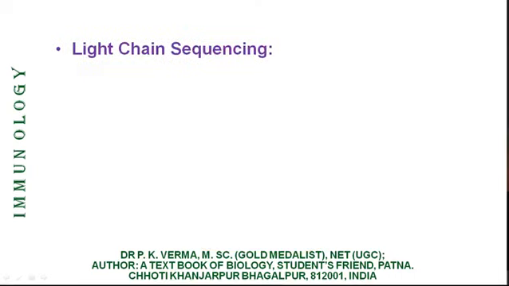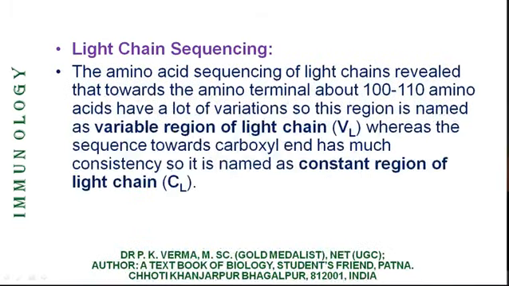Now let us observe the nature of the light chain. The first point is light chain sequencing. The amino acid sequencing of light chains reveals that towards the amino terminal, about 100 to 110 amino acids have a lot of variations in the amino acid sequence, the type and sequence of amino acid.